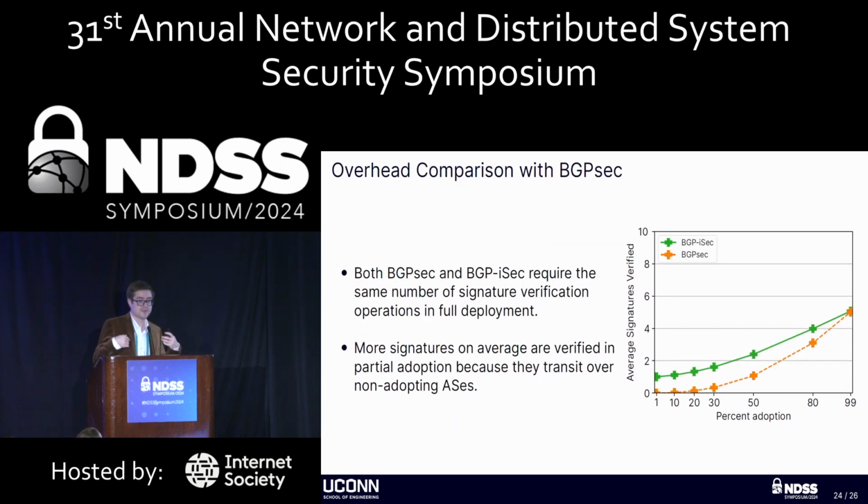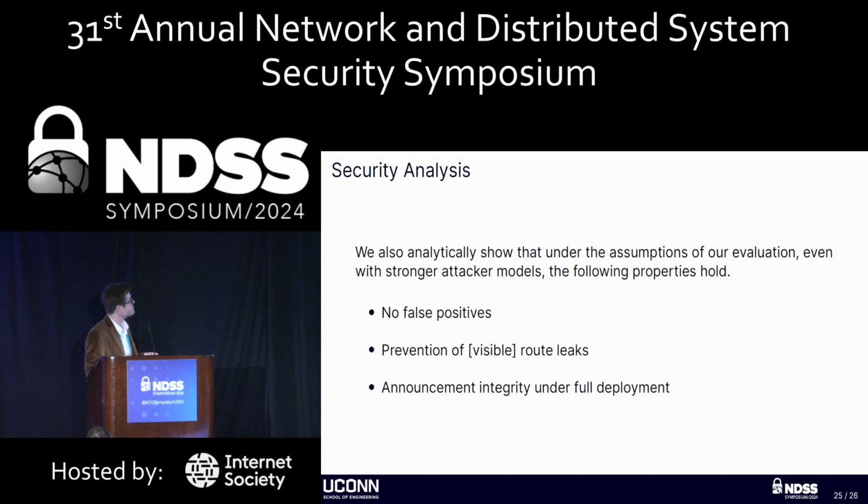On the topic of overhead, we also compare to BGPsec. Our intention here is not to show that BGP-iSec is better than BGPsec, but just that it isn't worse. The additional signatures that are verified in partial deployment from BGP-iSec come from partial path verification. And as adoption approaches 100%, the 2 lines converge to the same point. In the paper, we also do a security analysis that shows BGP-iSec has no false positives, prevents route leaks in full deployment, prevents visible route leaks in partial deployment, and provides announcement integrity under full deployment.